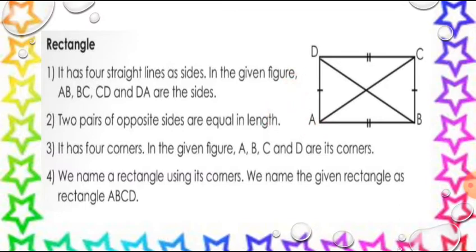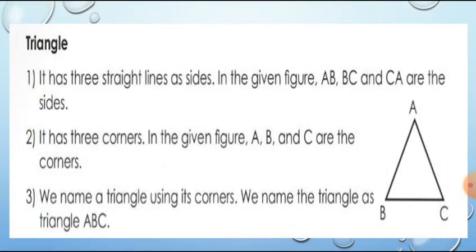Now, the next two-dimensional shape is triangle. Spelling: triangle. And we know it looks like this, isn't it? This is a triangle. And it has 3 straight lines as sides. So, here it is a straight line, again a straight line and again a straight line. These straight lines are joined together and we got a shape triangle.